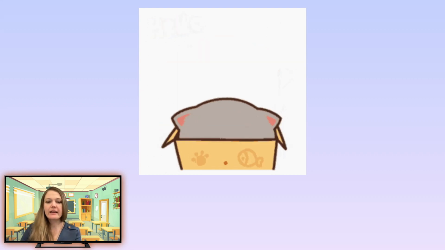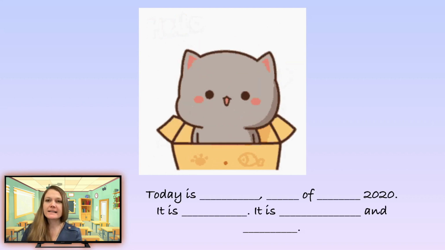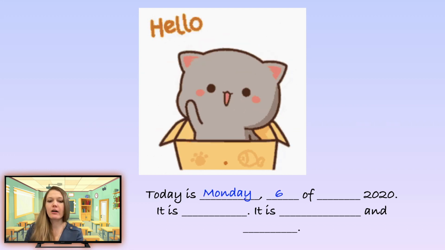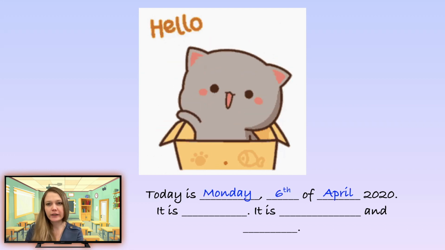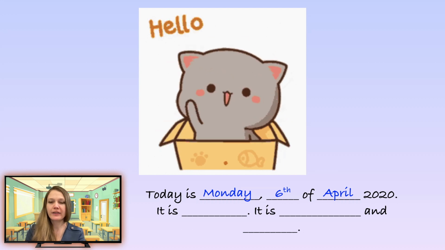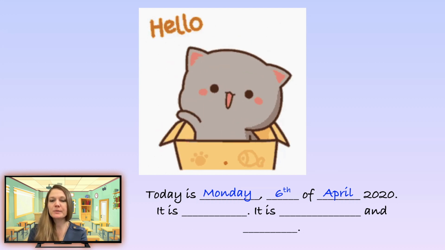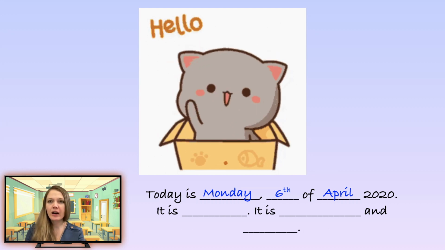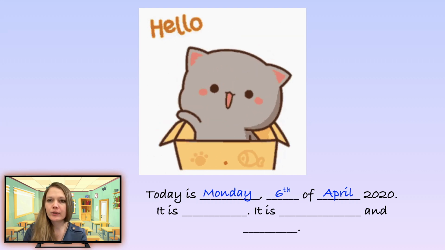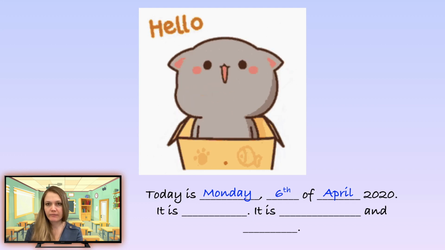And as usual, let's start our lesson with writing the date. Do you know the date today? Today is Monday, the 6th of April. That's right, today we have a new month, April. April was spelled April. The 6th of April 2020.